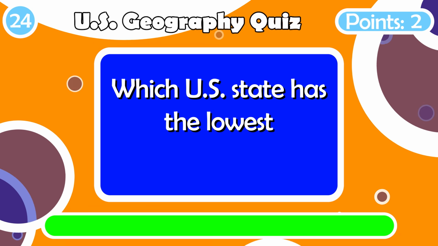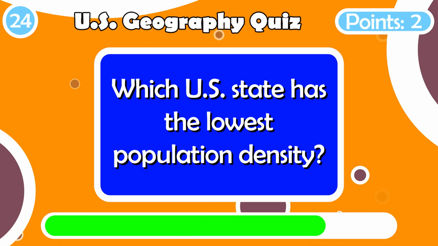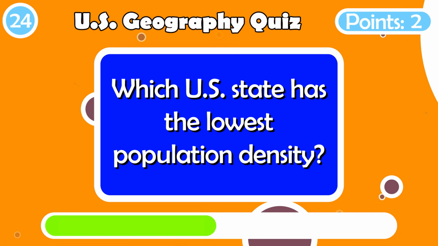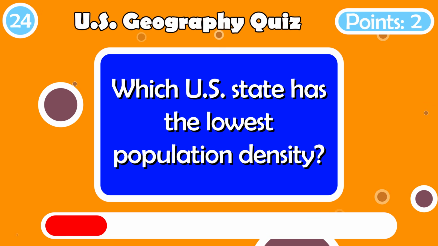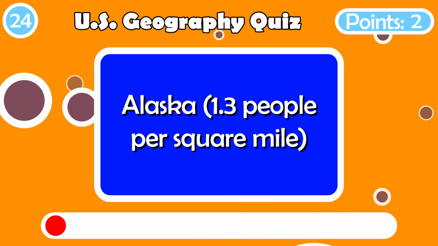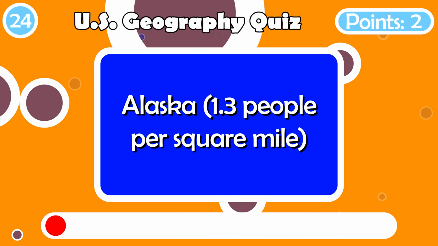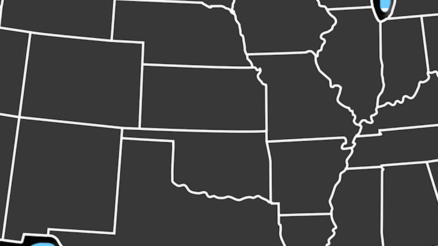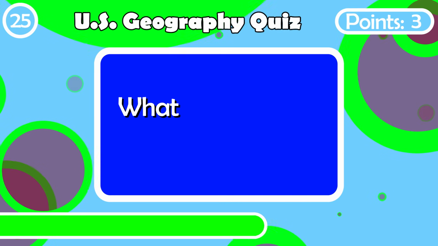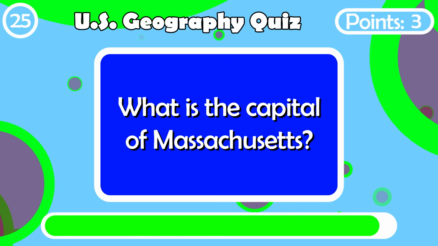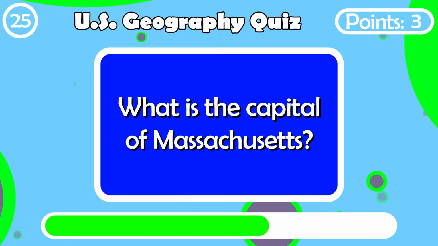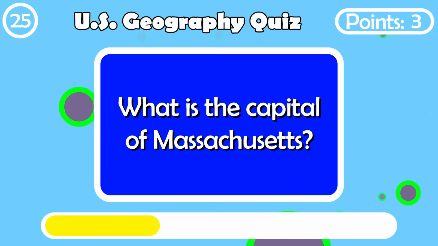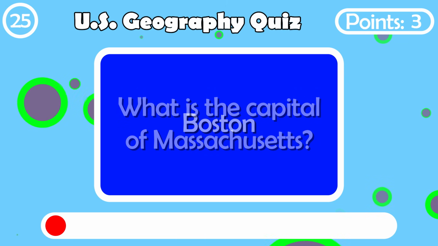Which U.S. state has the lowest population density? Alaska, with only 1.3 people per square mile. What is the capital of Massachusetts? Boston.